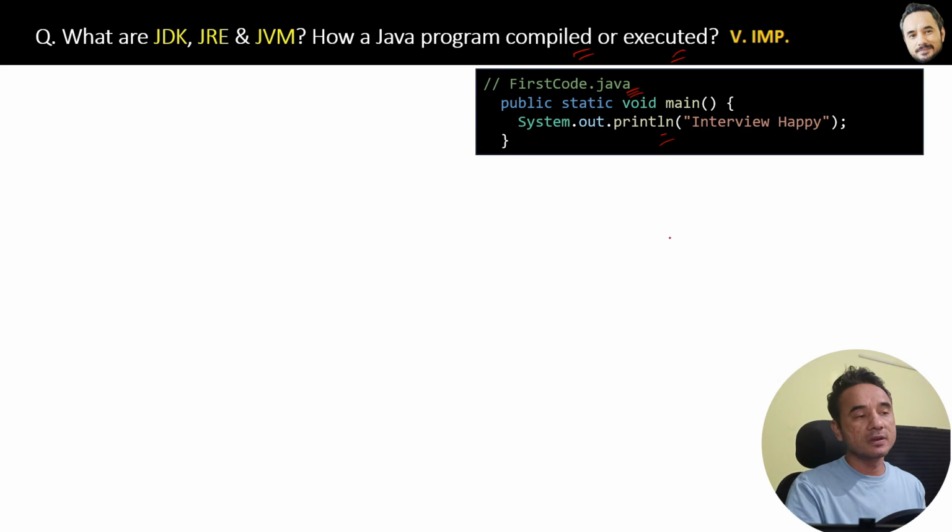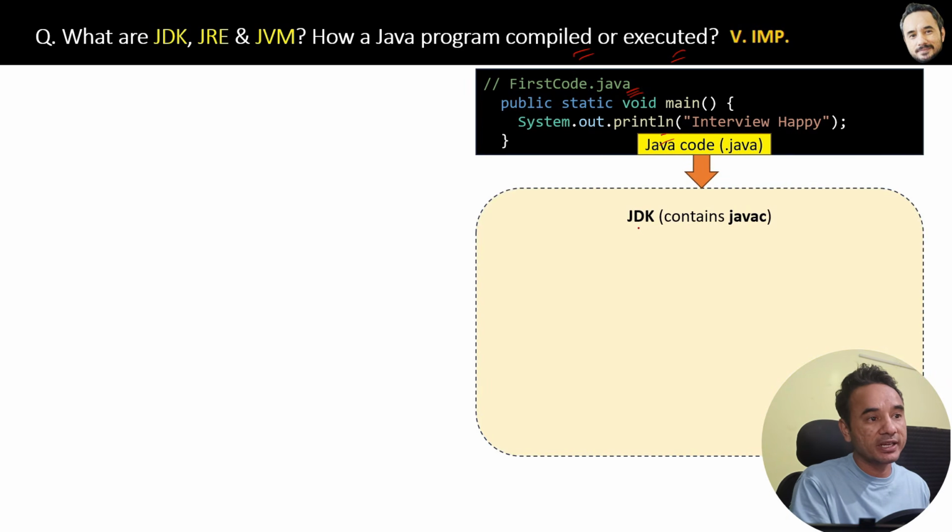Now the question is, how does it automatically happen? This is done by a kit which we call the Java Development Kit or JDK, which we install just before running Java programs. Okay, so inside this JDK kit, we will have many tools for executing Java programs, and one of those tools is the Java compiler tool.